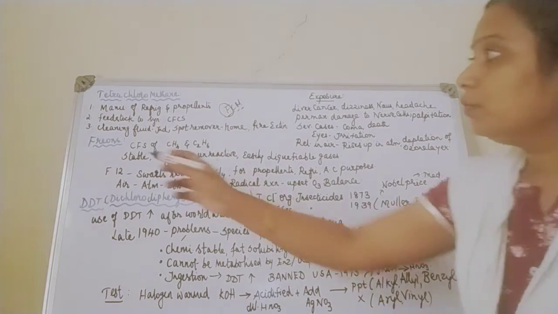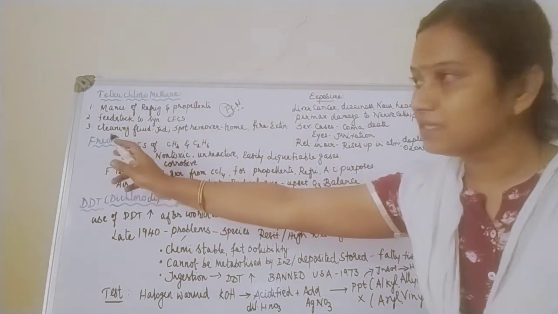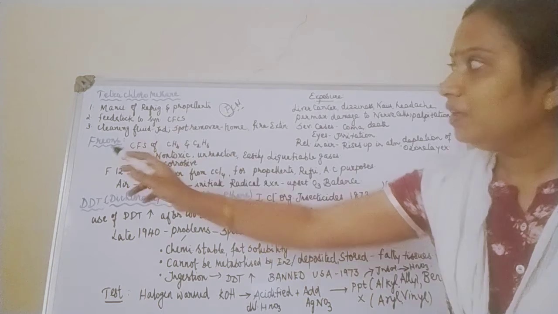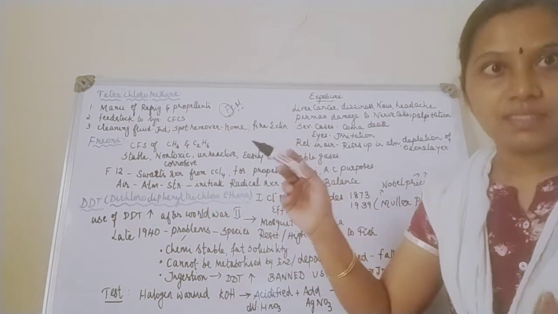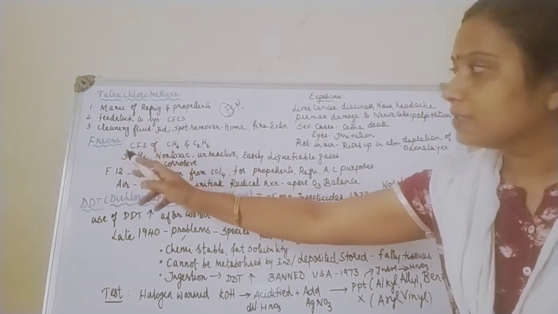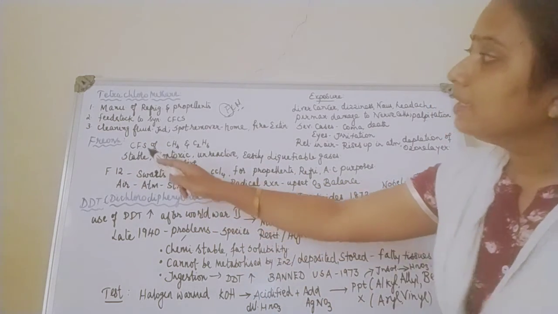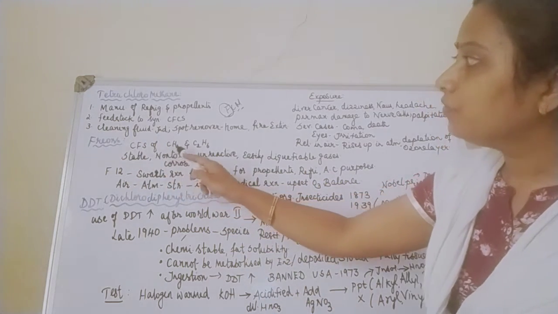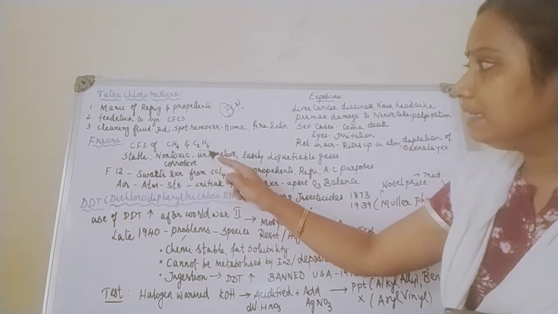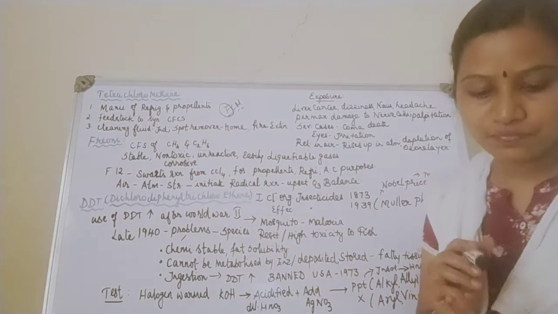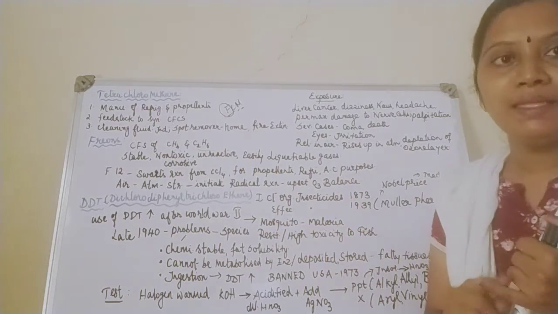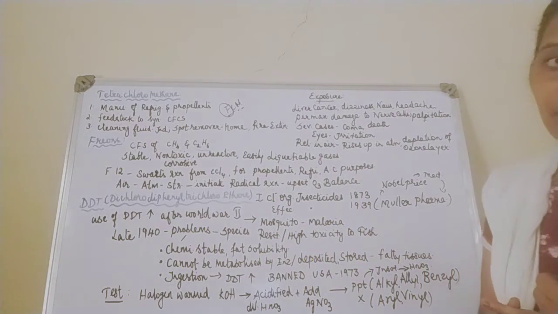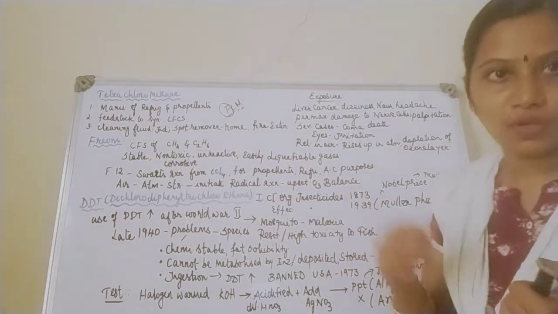Okay. Moving to freons. Freons means what? They are refrigerants. They should be used in refrigerants. So freons are nothing but CFCs of methane and ethane, collectively called freons. So what are freons, children? CFCs of methane derivatives and ethane derivatives are collectively called freons.